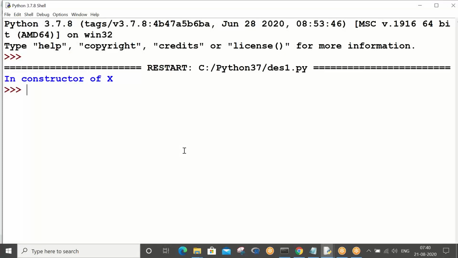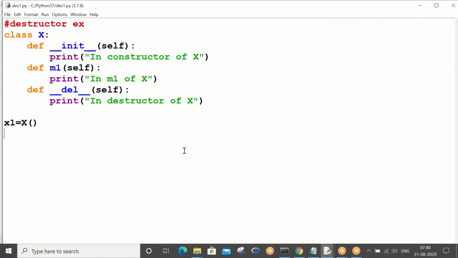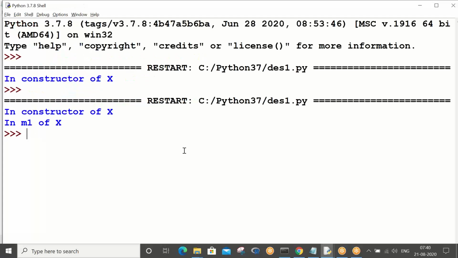Constructor gets invoked. Okay, so correct. In the constructor of X, that is the output coming. So by default, 1 crore property has come to the child. He has not done anything, just taken birth. Likewise, x1.m1: now manually he has to earn. That is, manually you have to execute the method.